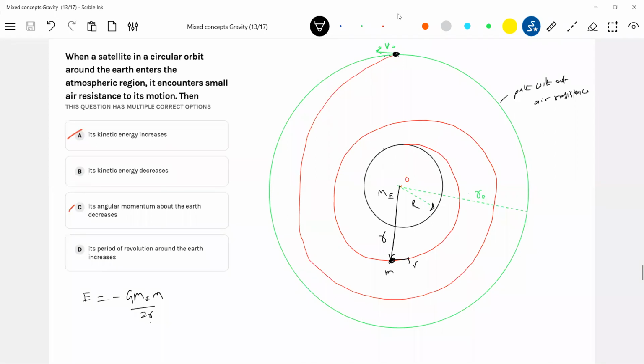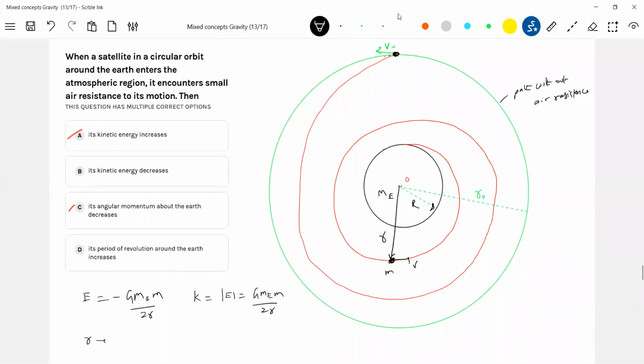If the radius decreases, what should happen to the total mechanical energy? We should discuss both things, no? Interaction potential and also the kinetic energy. So basically, how do you write kinetic energy? K equals mod of E. We know that r decreases.